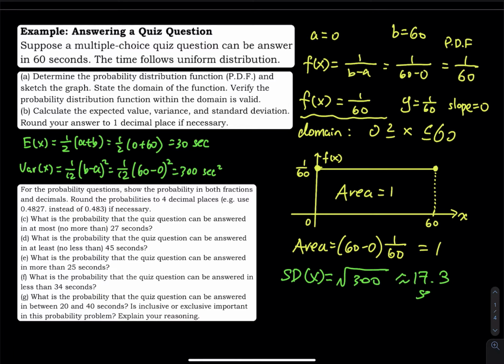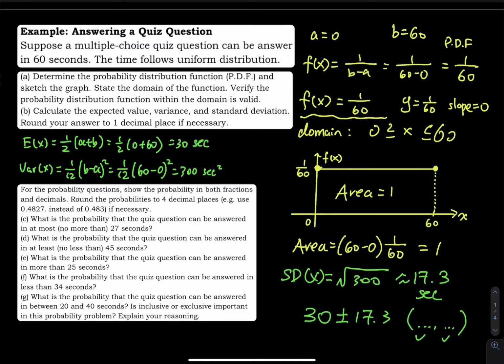So my best guess is students spend 30 seconds to answer a question, and then more or less by 17.3. So you plus or minus 17.3 to create an interval estimate. That means you will get a lower limit and an upper limit. So our best guess is students need around that many seconds to answer a quiz question.